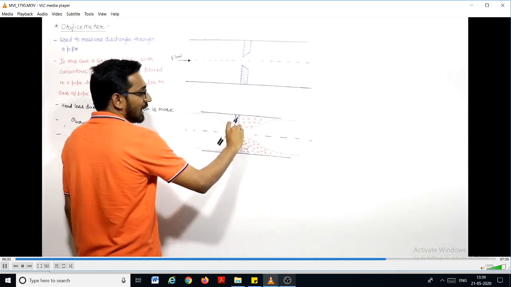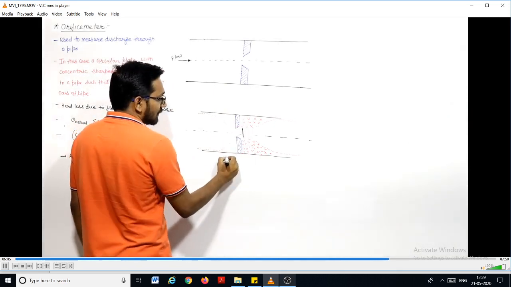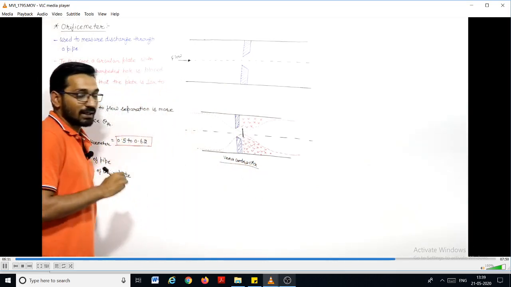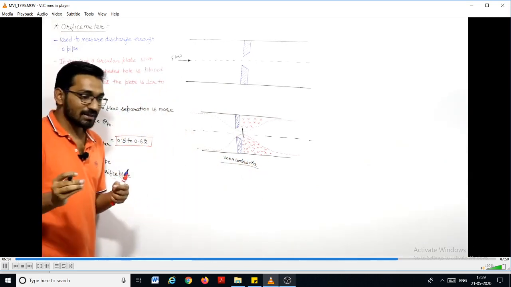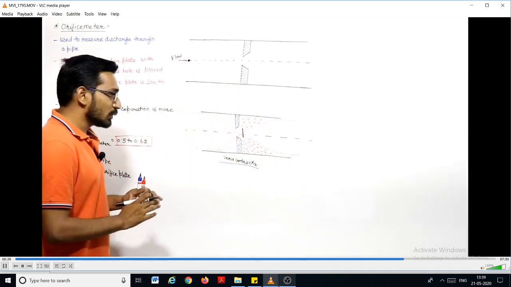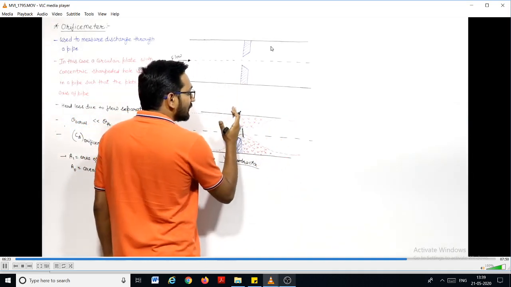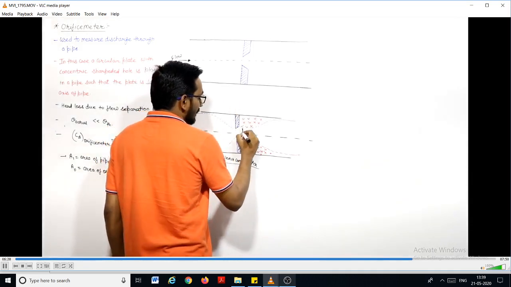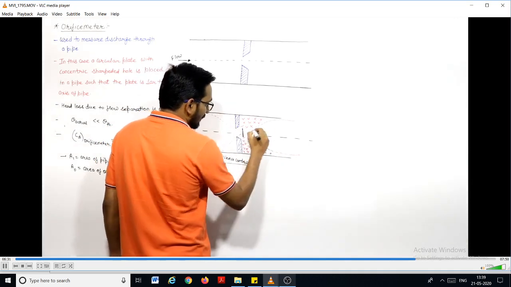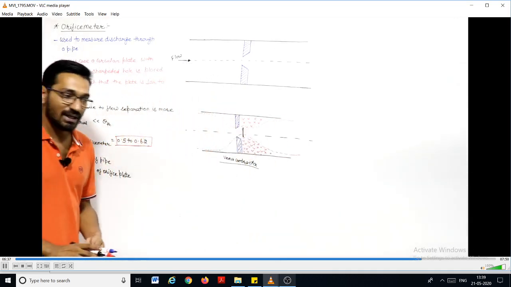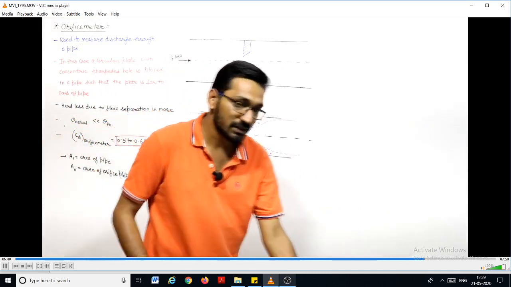This is the minimum area, and in orifice meter, this is known as vena contracta. That minimum area which we termed as throat in case of Venturi meter, here we can term it as vena contracta. So vena contracta will form after this orifice hole. After this plate only it can form. It will go in this direction up to some distance, then they will diverge. So this is the minimum area, and this minimum area is known as vena contracta, right?